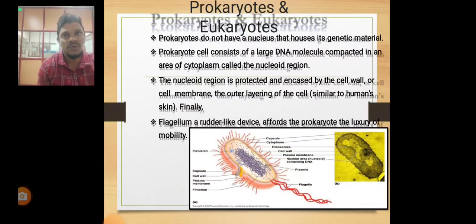Prokaryotes do not have a true nucleus, so it is called a pseudonucleus. It houses the genetic material. A prokaryotic cell consists of a large DNA molecule compacted in the cytoplasm, called the nuclear region.